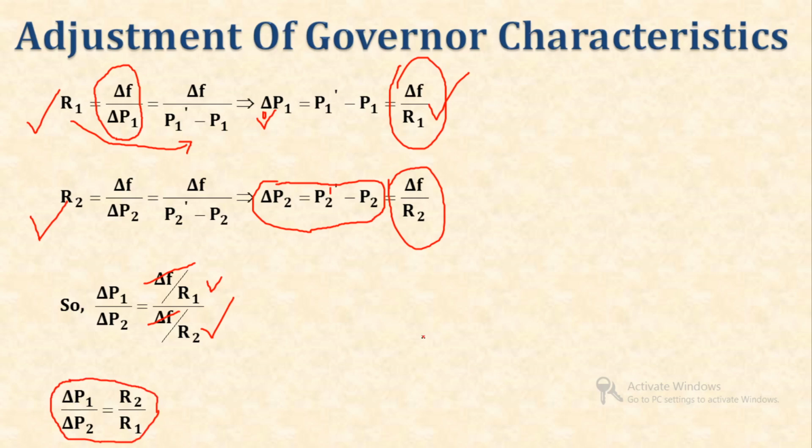So, we can say that the change in output power is inversely proportional to the regulation. So, I can say that delta P1 is proportional to 1 upon R1 and delta P2 is proportional to 1 upon R2. So, this is the topic of adjustment of governor characteristics.